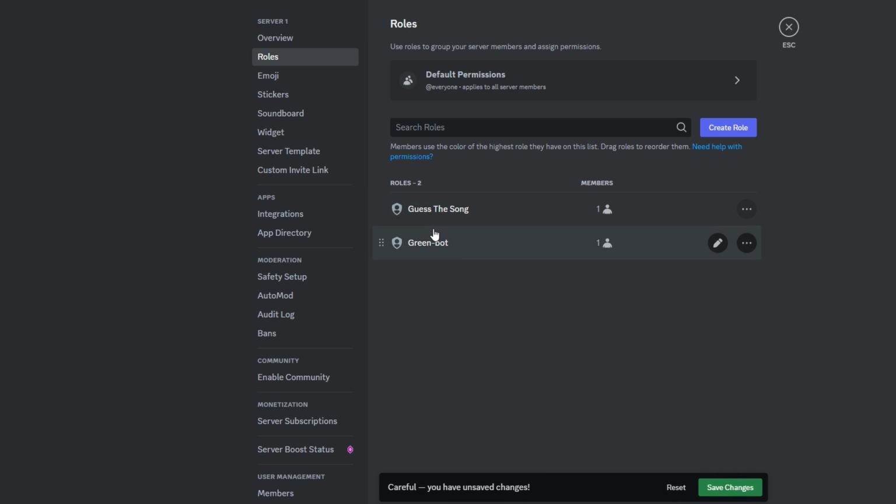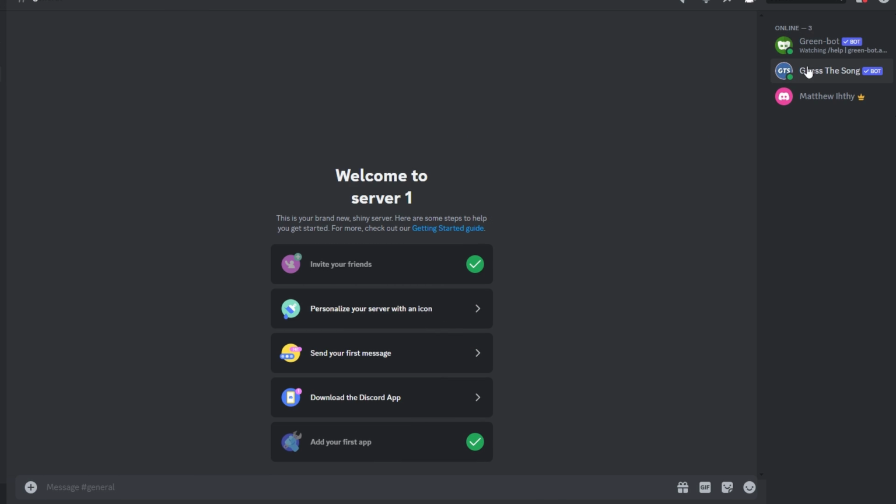Once you reorder the roles as you like, look for the Save Changes or Save button. Click on it to apply the changes. Confirm that the roles have been reordered by checking the server members list or role display.